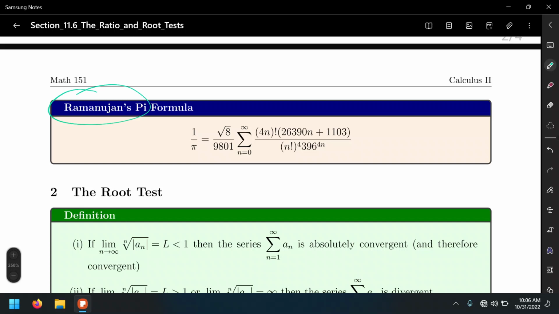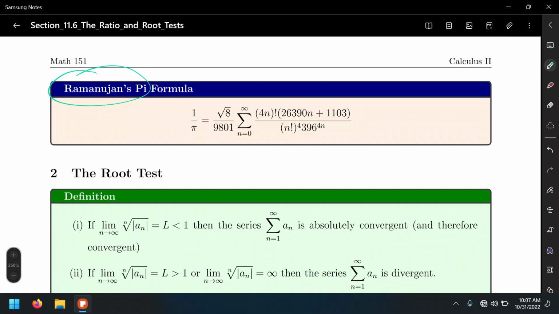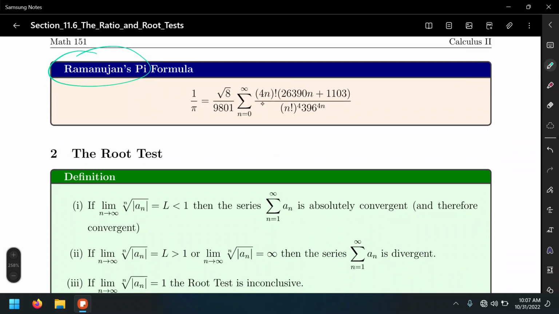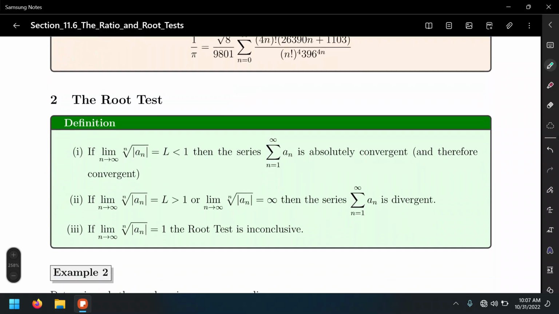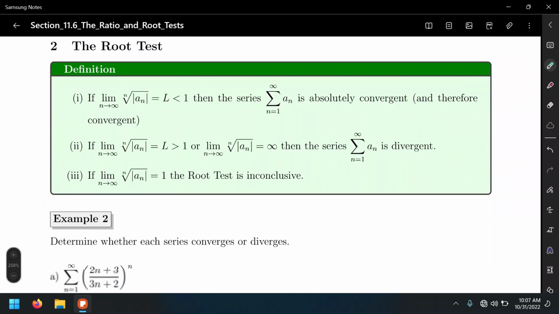He would also be able to compute big powers of big numbers in seconds in his head, amongst many other things. And if you also want to try this series and check the convergence or divergence using the ratio test, I think that'll be a good challenge exercise. We're not going to do that one here. It's going to take basically half of a lecture. In the meantime, we'd rather go through the root test.